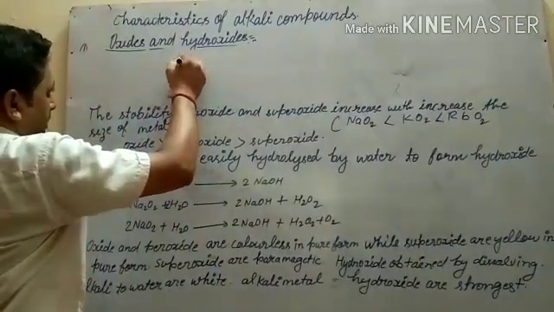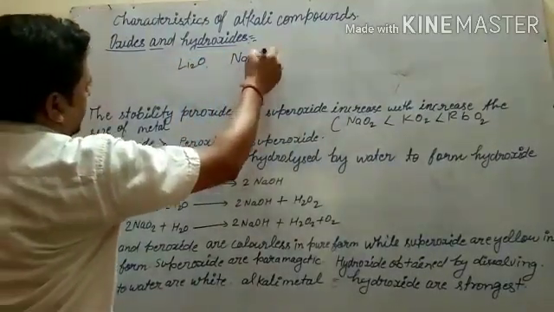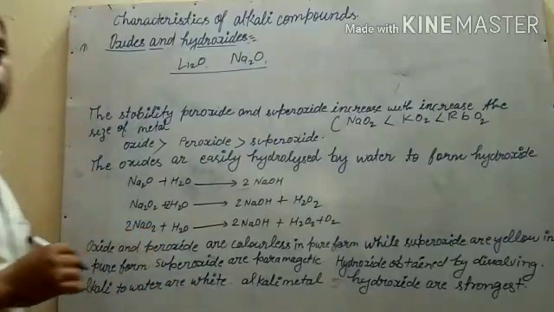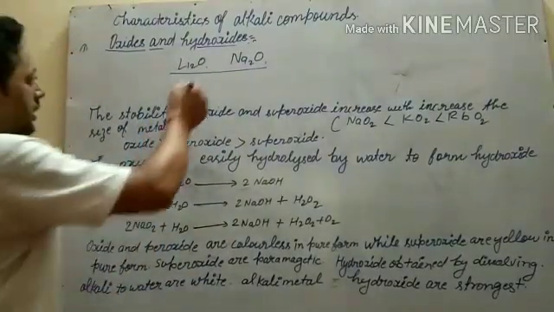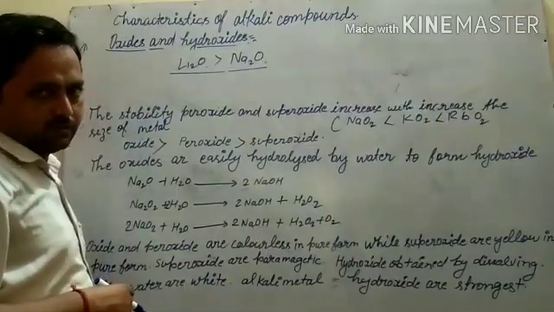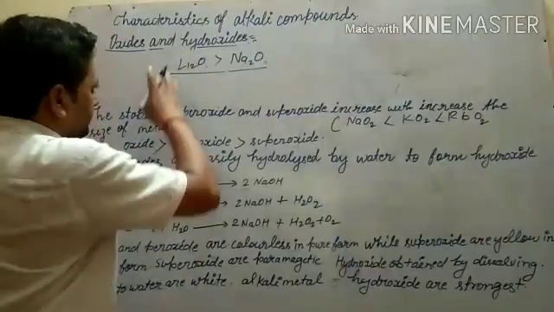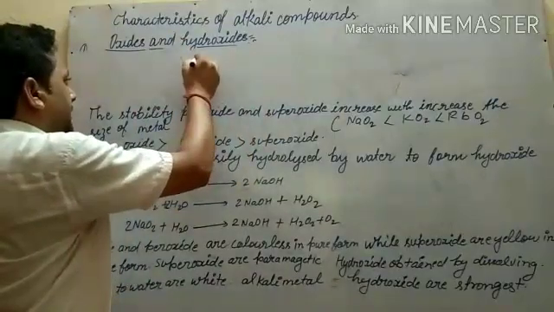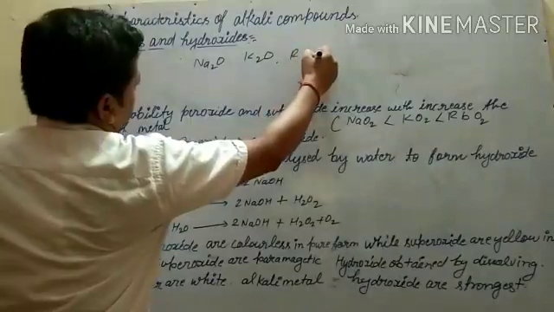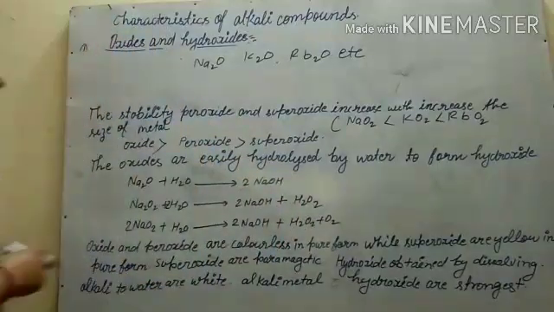If we write lithium oxide, sodium oxide, which one is more basic? Or, other way, if we say lithium oxide, sodium oxide, potassium oxide, rubidium oxide, etc., which one is more basic?